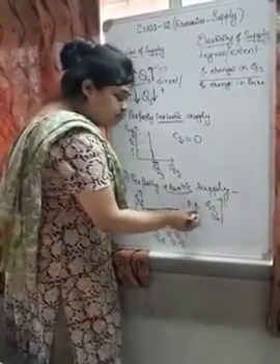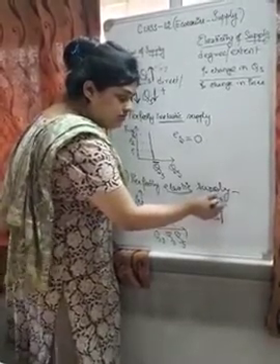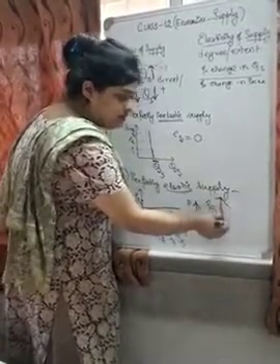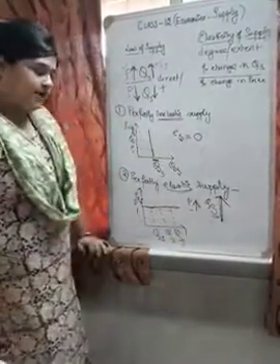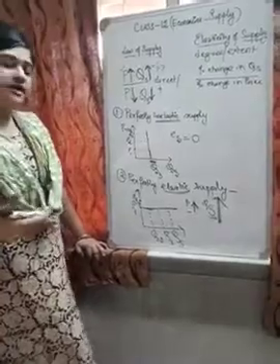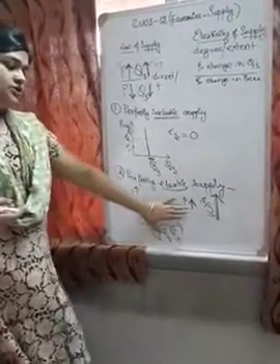But a small change in P gives the result of a larger change in quantity supplied. So it shows us the degree to which supply changes in response to the change in price.